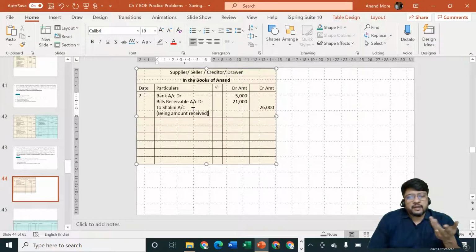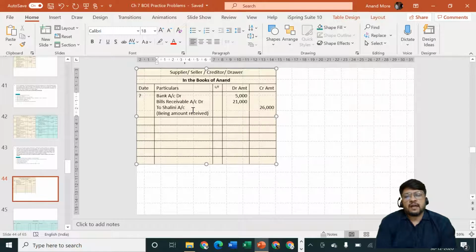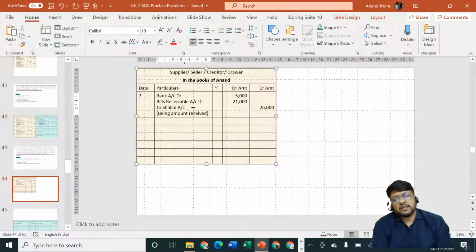You may write it, you may not write it. That is not required also, because the entry is self-explanatory: bank is receiver and bills receivable is also coming in and Shalini is the giver. Even if you are just mentioning being amount received in full settlement of account or to settle the account, that is also more than sufficient.